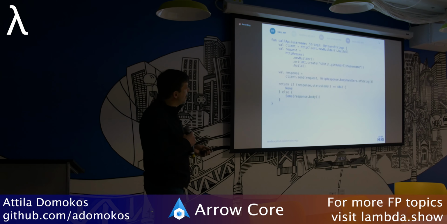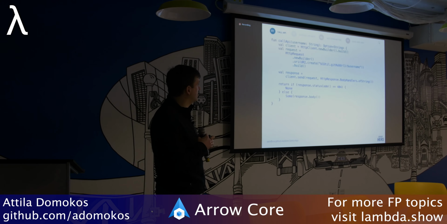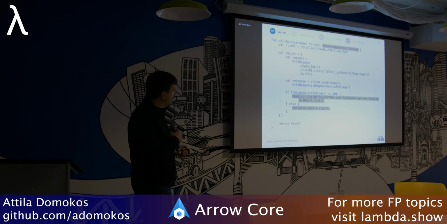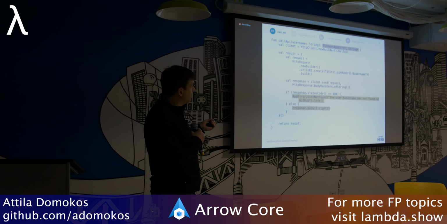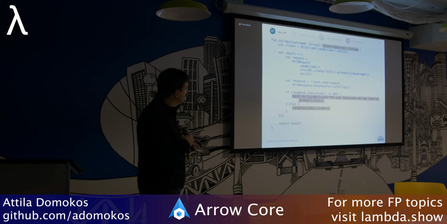All right, so let's see how I would change this function again. We'll go through the 4 functions, the worker functions that are simple in a way that they don't know anything about each other. So this option is going to be changed to an either, app error on the left, and then string on the right. And then if it's 404, look at how I'm returning a left value with user not found object with a little bit of an error message there. And then if everything is okay, I'm just returning a right value.